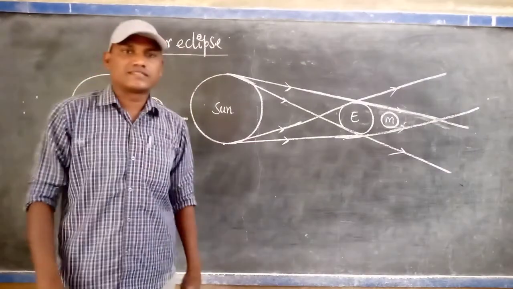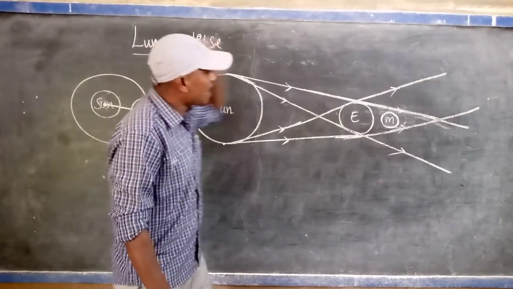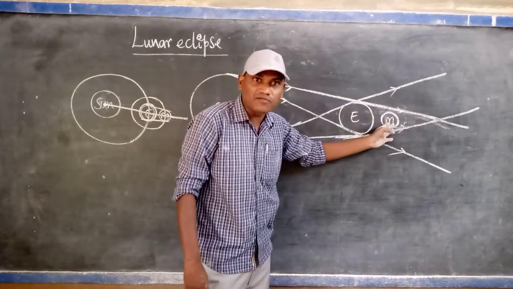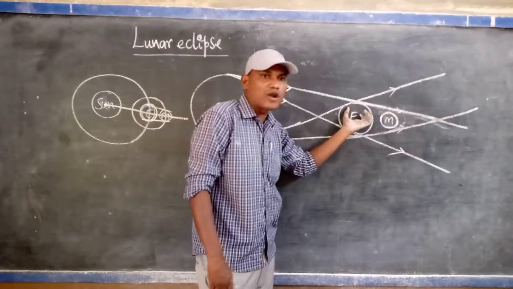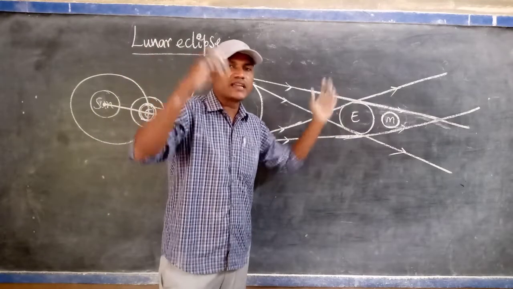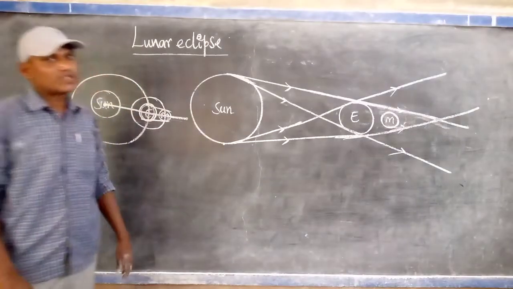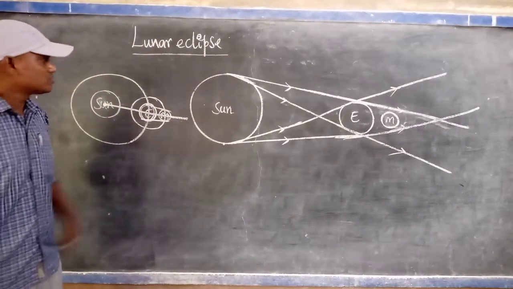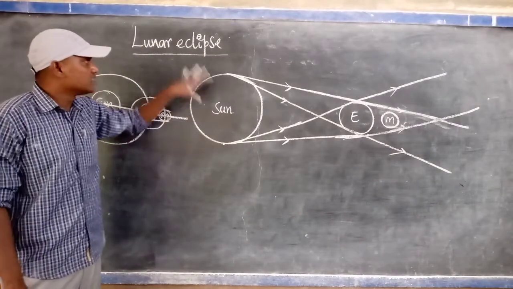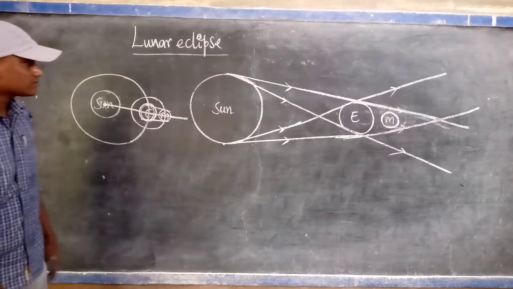It appears to us. But here, what will happen? The sunlight does not fall onto the moon. Why? Because the moon surface is totally covered by which one? The shadow of the earth. The shadow will appear in which color? Black. That's why the moon does not appear to us on the full moon day. So this is the main reason why the lunar eclipse occurs on the full moon day.